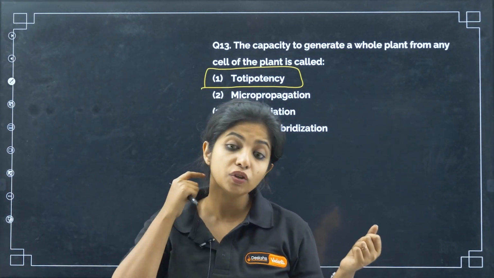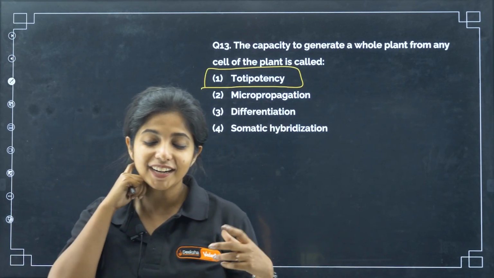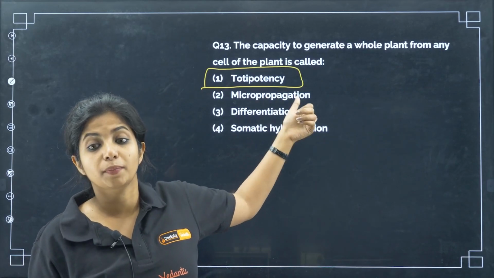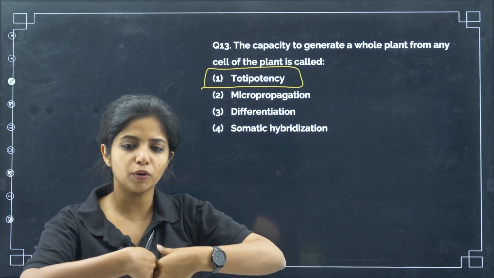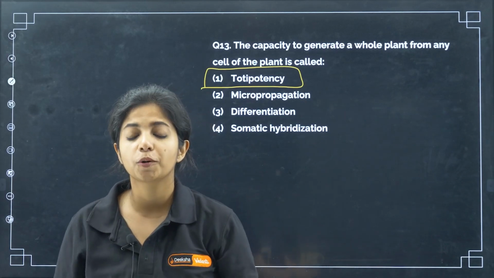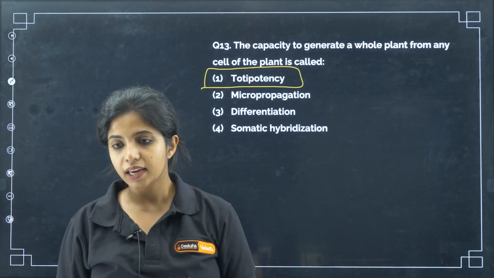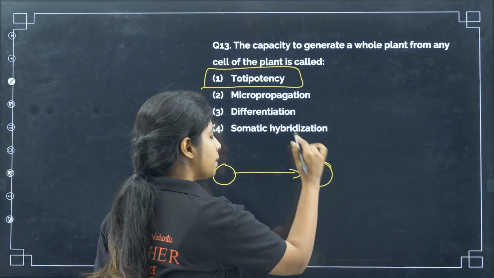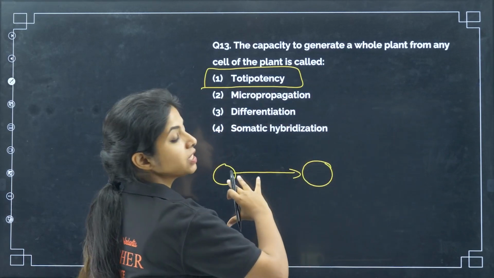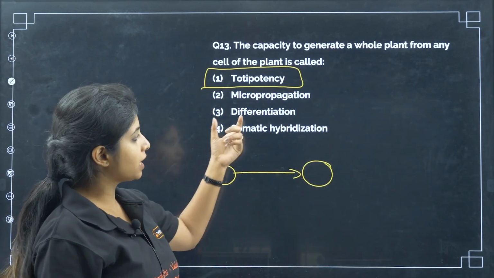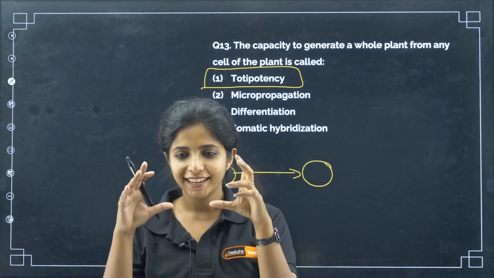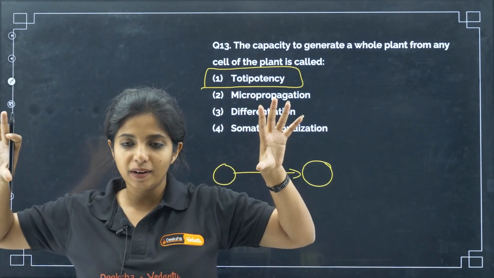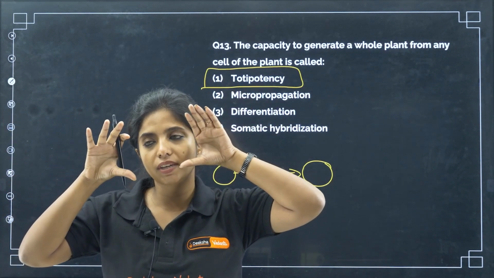This particular thing is used in the tissue culture method. When you are producing so many plants from a little plant part, my dear children, you call this micropropagation. Differentiation is a whole new thing. For example, I have a cell. This cell becomes mature and says that I am going to act like a parenchyma cell. This process is known as differentiation. Somatic hybridization means basically you have two cells and you hybridize the protoplasts of these two cells. If you remove the cell wall of the plant, what is left behind is known as the protoplast. Suppose I have this cell and this cell, I'm fusing them.